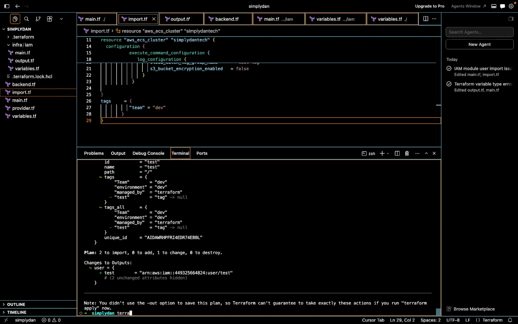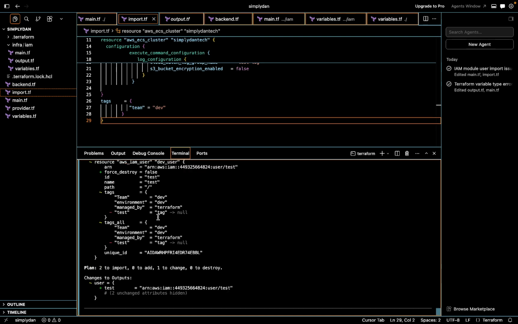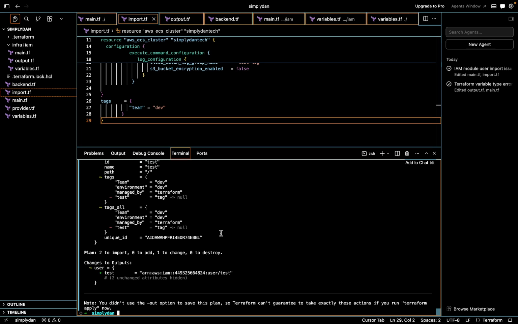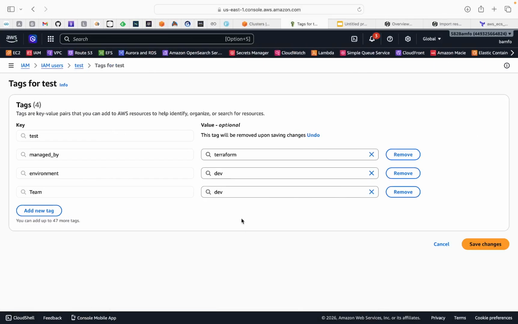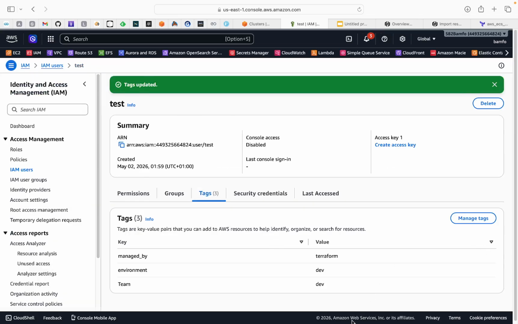So Terraform plan, enter. Let's see what we're gonna get for the tag on this. Should be nice and clean now. Okay. Tag. Why is it still doing that? Let's have a look. Has it been removed? Oh yeah, we need to save the change. Save the change. Okay. Yeah. Just to update that.